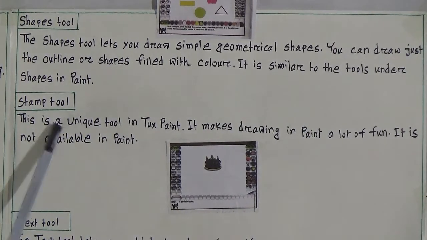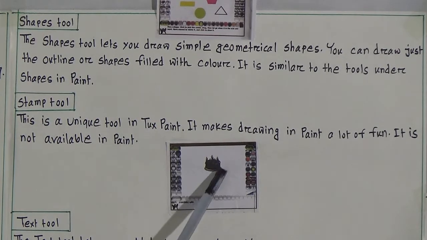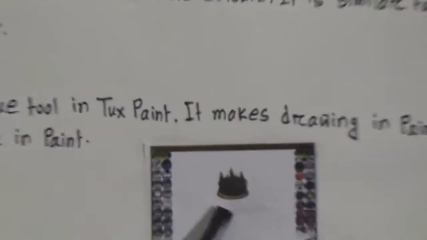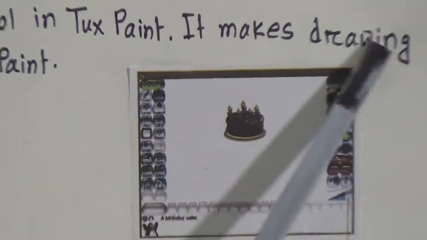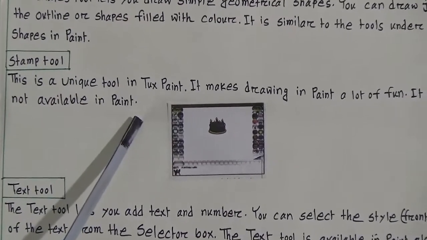Now stem tool. So look at the picture here, with the help of stem tool I have given a picture of a birthday cake here. That means with the help of stem tool we have drawn a birthday cake here. This is a unique tool in TextPaint. It makes drawing in Paint a lot of fun. It is not available in Paint.